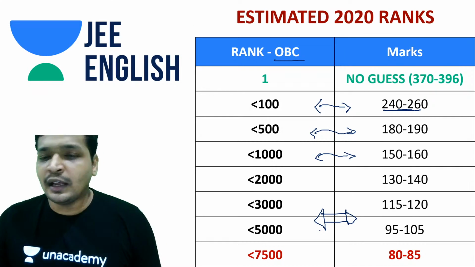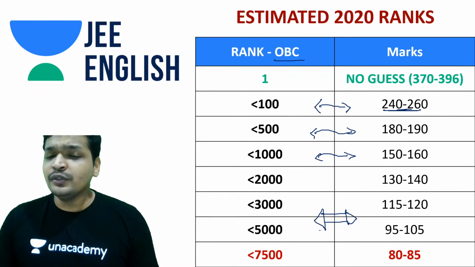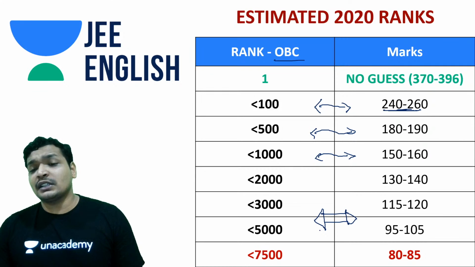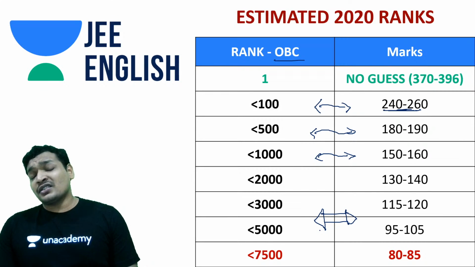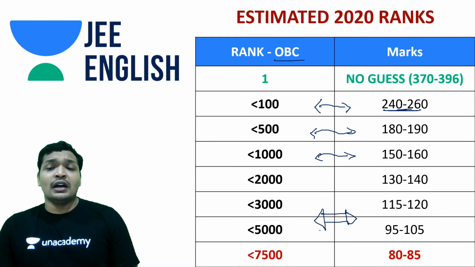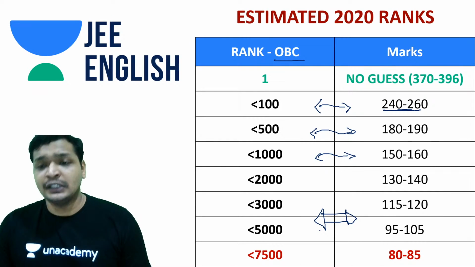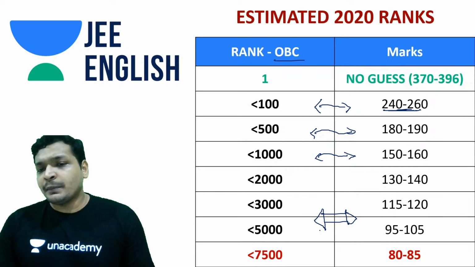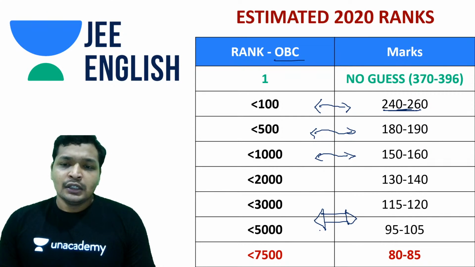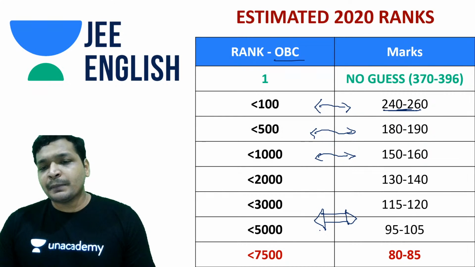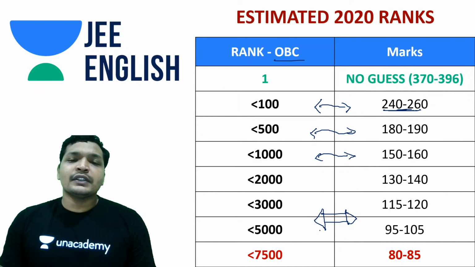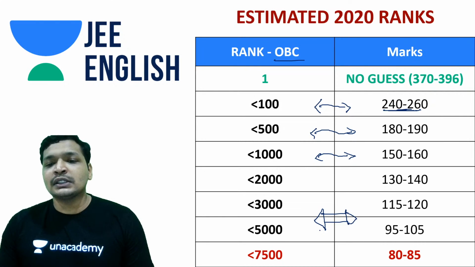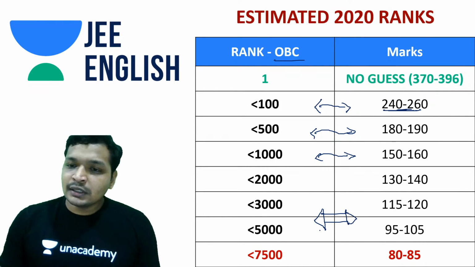This is based, as I've told you, on many things, not just one factor. Many factors are included in this. One is the competition you had this year. The other one is the difficulty level of the paper. The paper was relatively easier. Not relatively easier in terms of the entire paper, but it wasn't lengthy, though paper 2 was lengthy.